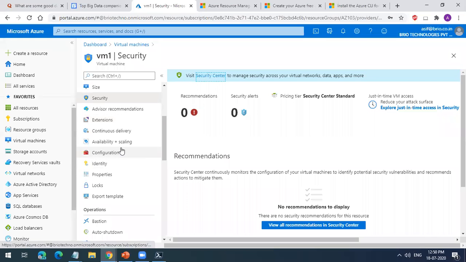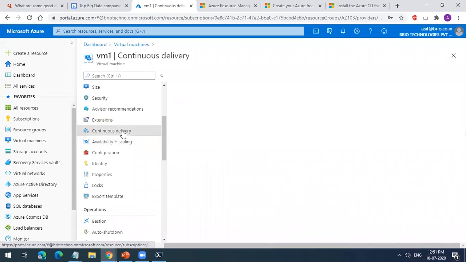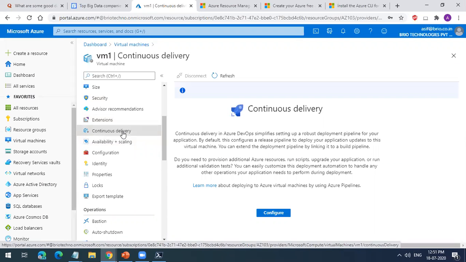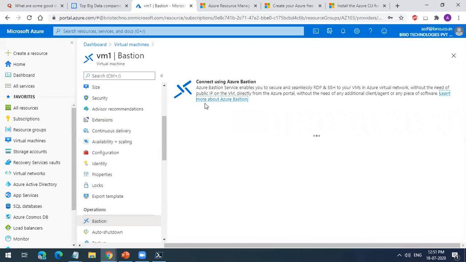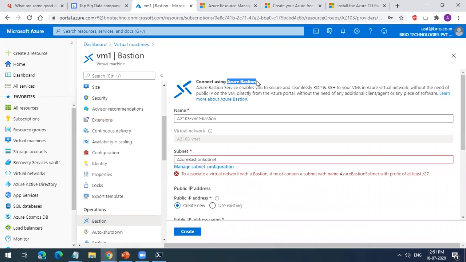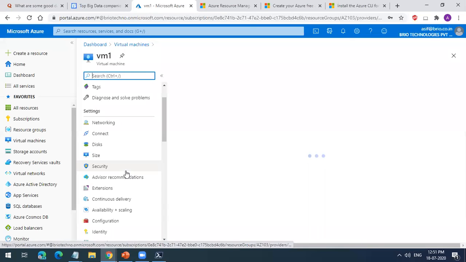If I want to do auto scaling, I can do that. Availability, I can set it as of now. Continuous delivery, if I want to configure this as a testing environment using Azure DevOps, I can do that. This is Bastion, Azure Bastion, used to do RDP. If your machine does not have a public IP, only a private IP, you can RDP using Azure Bastion. You have all this about the virtual machine.